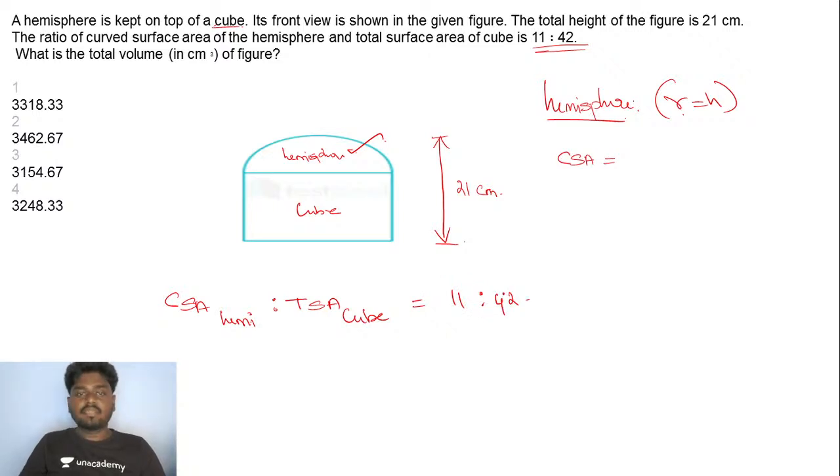Guys, very simple. They have given you the complete height of the figure, which is 21 centimeters, inclusive of the height of the cube plus the height of the hemisphere. And they've also given you the ratio of the curved surface area of a hemisphere and the total surface area of a cube. You need to find the total volume of the figure in centimeter cube. Come on guys, just go for it. Try to solve this beautiful question. Just do it now.